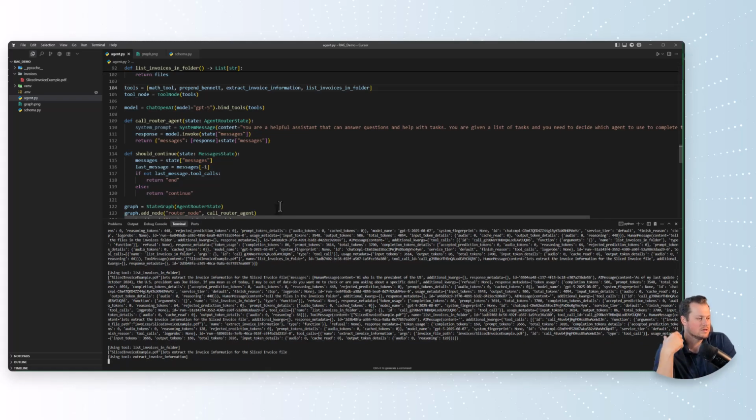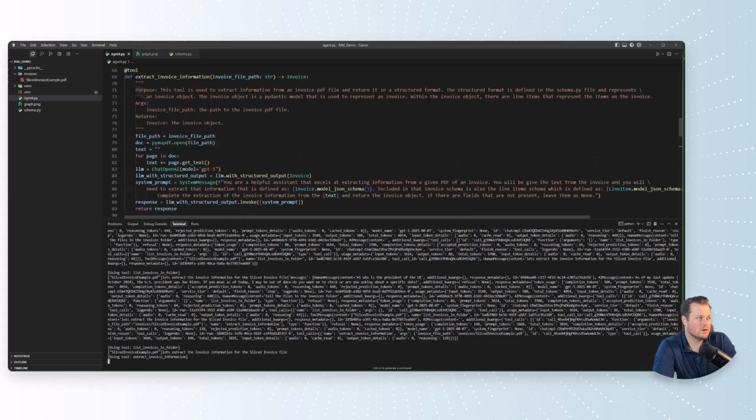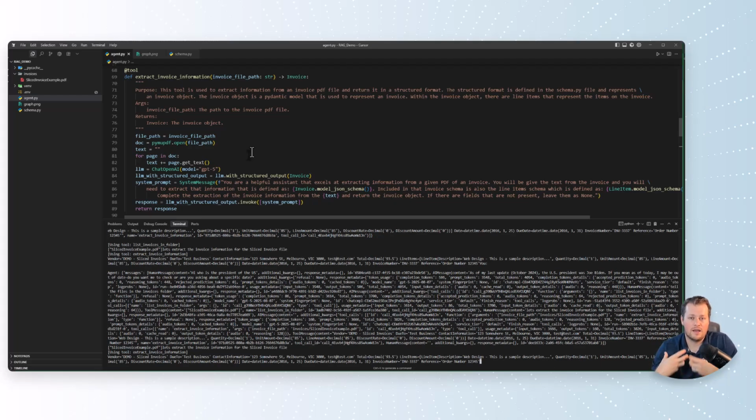What it should probably do is, again, use a tool called extract invoice information. That is this tool up here. It's going to be given a PDF, break that PDF into chunks, and I need you to extract certain key values out of that invoice. You could model what you want it to extract based on your own specific needs. So maybe you didn't have an invoice, maybe you had a lease agreement, right? You could ask the AI to go through that lease agreement and look for certain key terms like start date, end date, etc., and store those results in an actual structured object, not just random text, right?